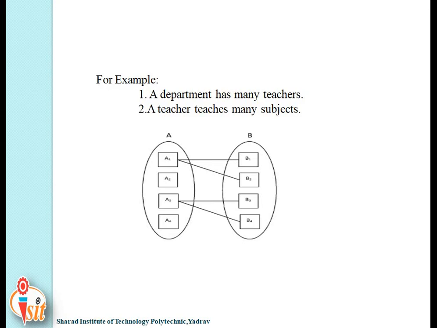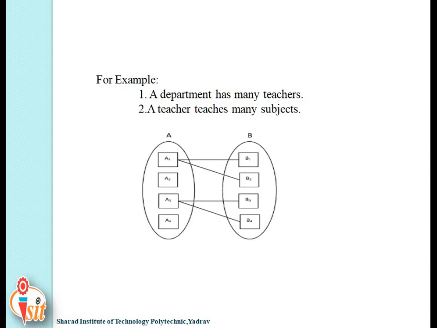That is, an entity in A is associated with any number of entities in B, that is, 0 or more. Zero means entity A2 is not connected with anyone, and A1 is connected to B1 and B2. An entity in B is associated with at most one entity in A, and this is known as a one-to-many relationship.